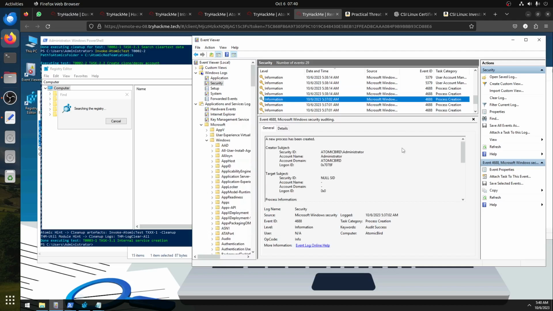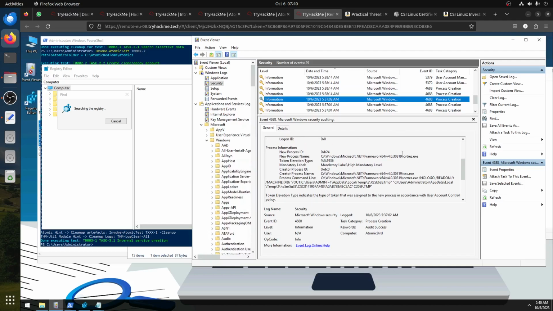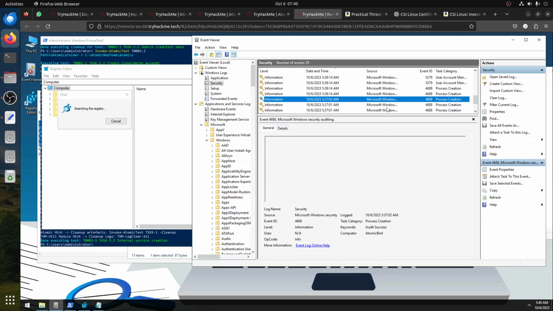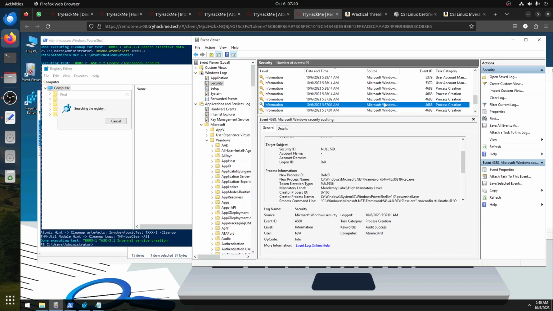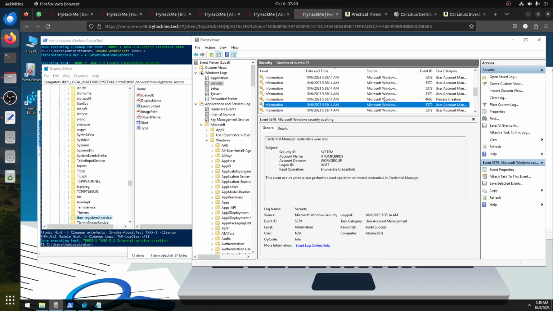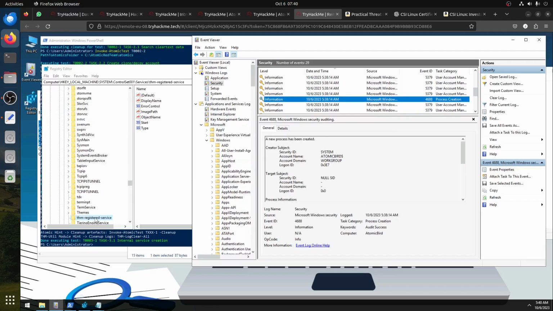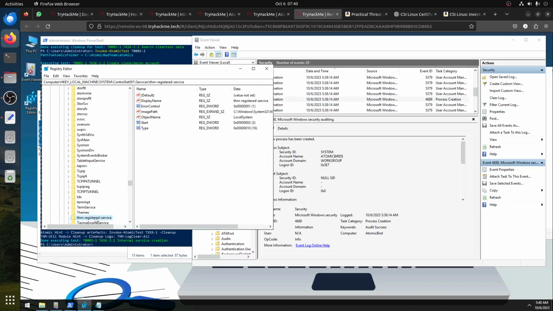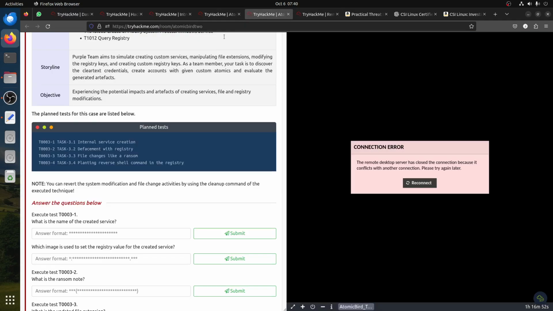Smart screen. No, this is not. This is when the script starts. So let's put it there. Oh, you found it, yeah. And the computer local machine system. Yeah, there is a system. So it's under local machine control set service. TryHackMe registered service. So that's the one. So we are right. A new service was created. So we can have that.